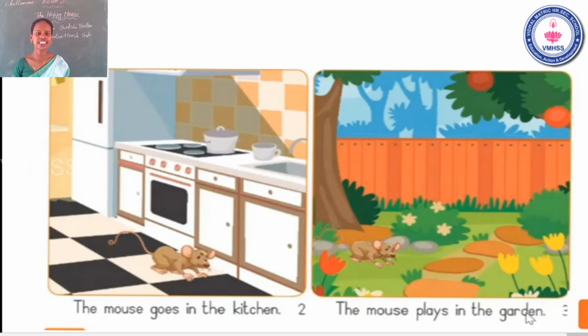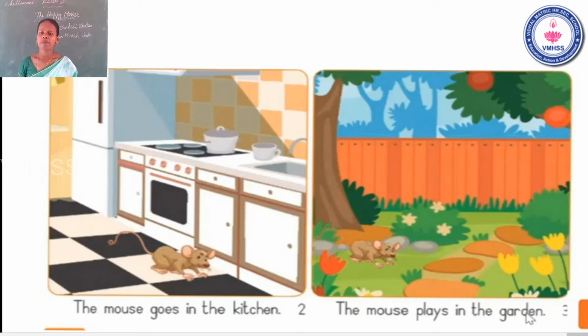In, I-N, in. The, T-H-E, the. Kitchen, K-I-T-C-H-E-N. The mouse goes in the kitchen. Mouse எங்க போகுது, கிச்சனுக்குள்ள போகுது. Look at the picture. They have given it clearly, நல்லா clear-ஆ கொடுத்திருக்காங்க பாருங்க. The next one.